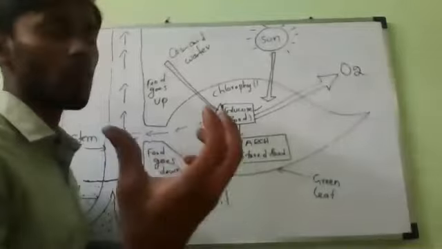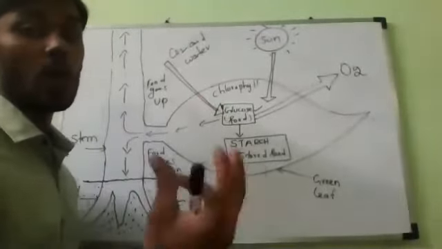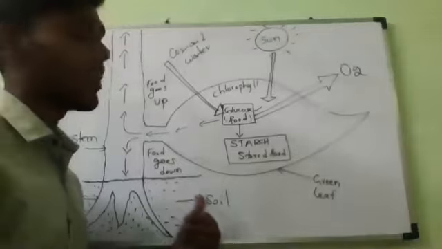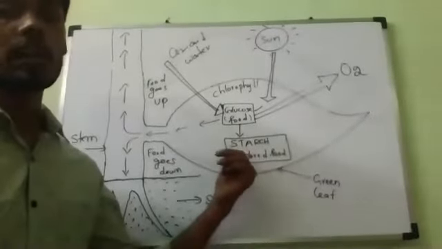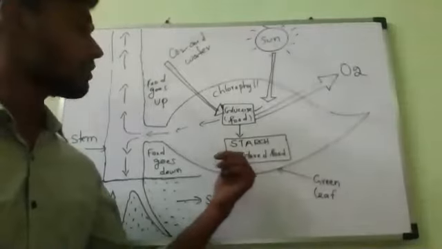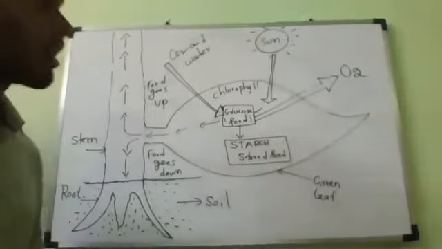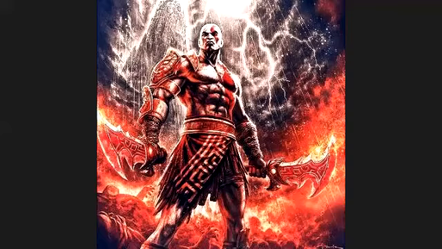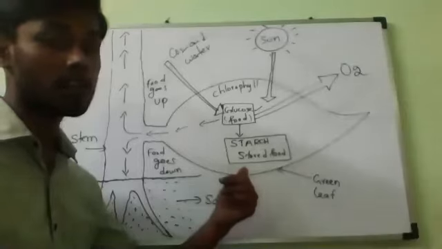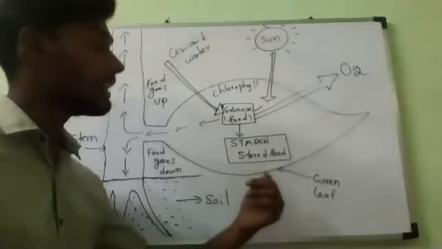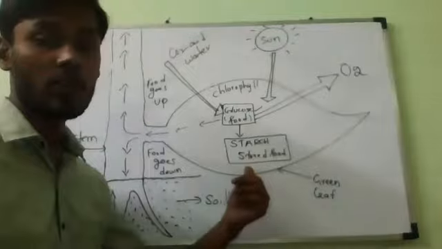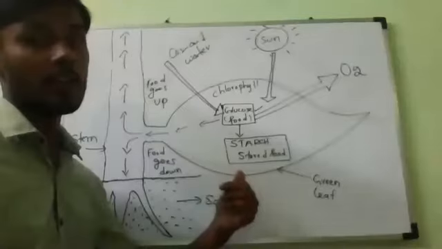Now, the excess glucose is stored in the form of starch. Starch is known as a complex food, or stored food. So this extra glucose is changed into another food called starch. This starch is stored in the leaves of the plants.